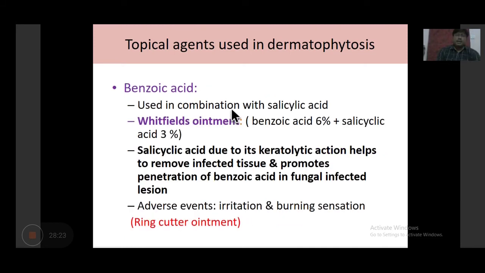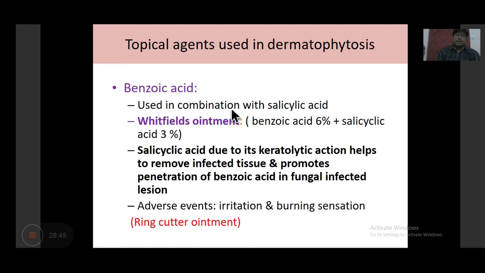Then benzoic acid is a very commonly used topical antifungal agent, which is combined with salicylic acid. The rationale I already told you, because salicylic acid is a keratolytic agent. It removes the infected tissue and helps penetration of benzoic acid into the fungal infected lesion. This is the rationale of the combination of benzoic acid and salicylic acid.